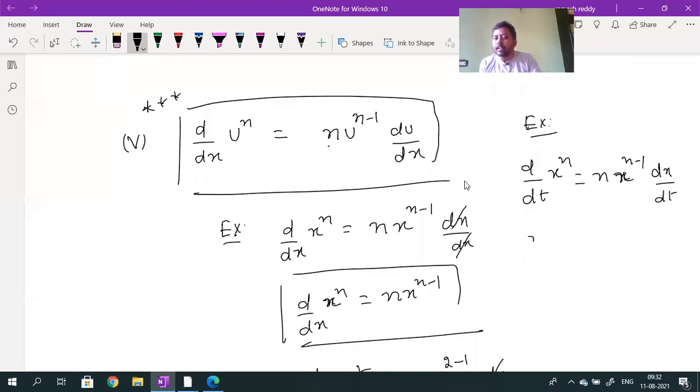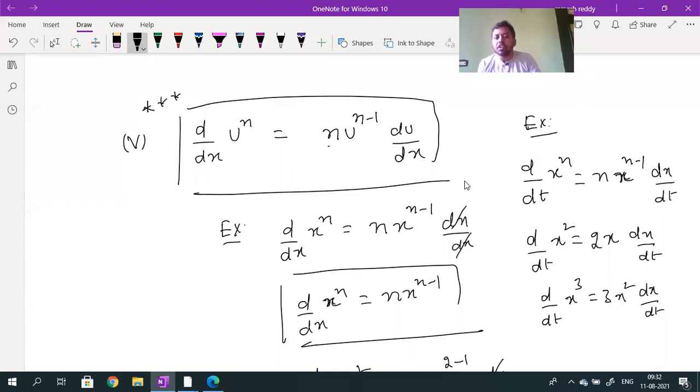For example, what is d by dt of x square? It is 2 into x, but here into dx by dt. If it were dx, it would cancel. But here dx by dt is there, so it will not cancel. Now what is d by dt of x cube? It will be given by 3 into x square into what will I get? dx by dt. Are you getting it, students?